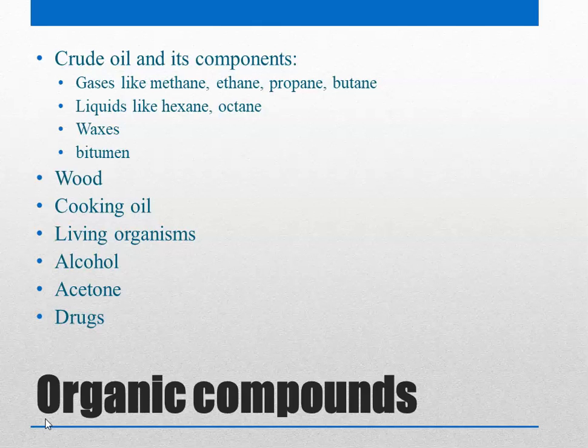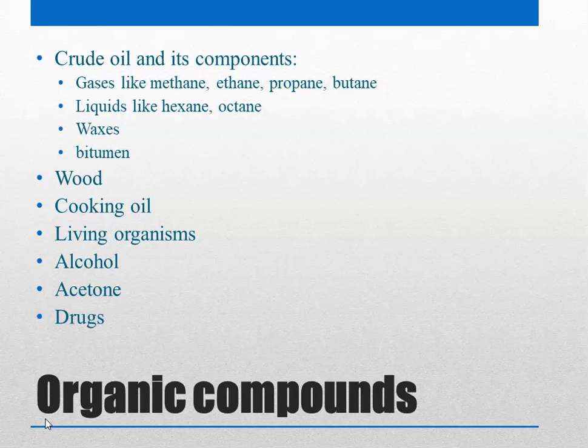Alcohol, which we use in hand sanitizers. Alcohol is also used as a beverage, ethanol, and there are other alcohols as well. So these are also organic compounds. Acetone, which is used as a nail polish remover, removing various stains from paints, etc., is also an organic compound. Most of the drugs that are used for treatment of disease are also organic compounds.